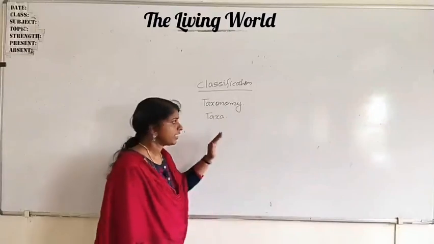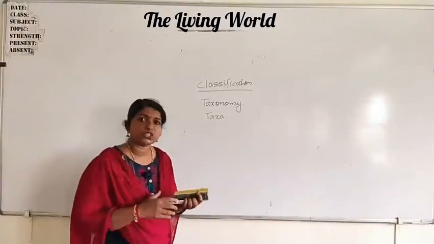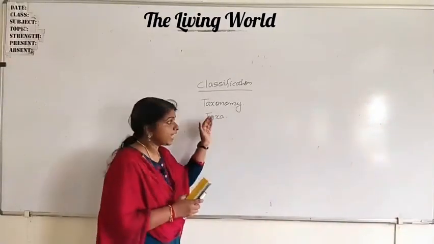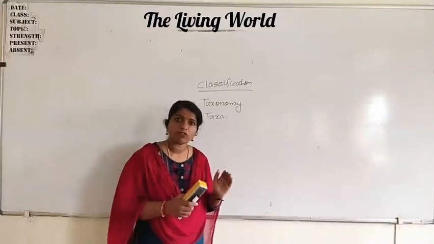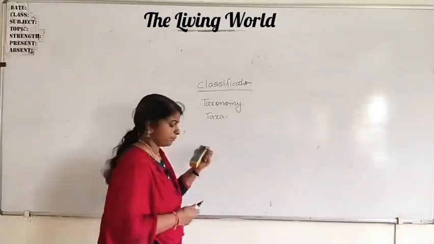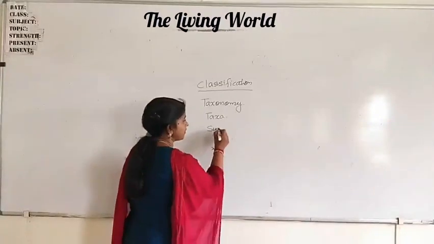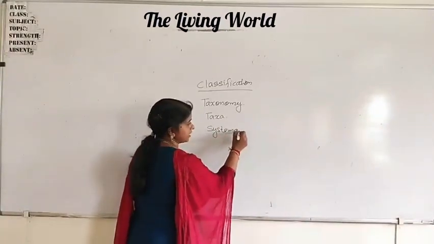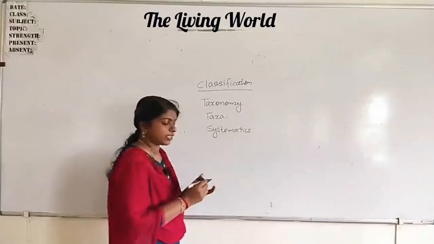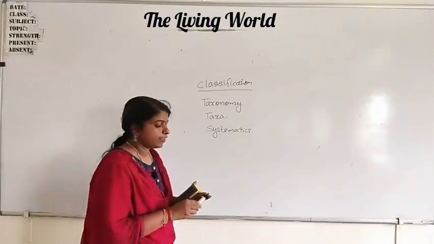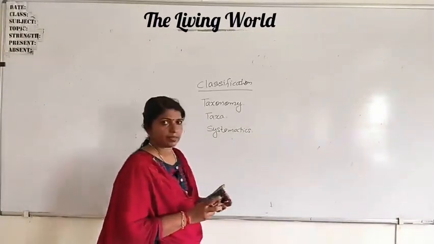Clear? Now, the branch which deals with the diverse forms along with their interrelationship is known as systematics. And the father of taxonomy, do you know?